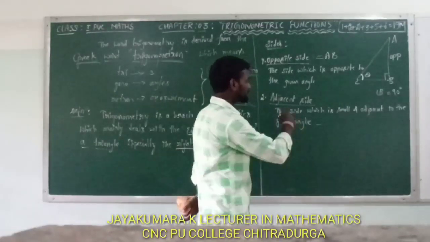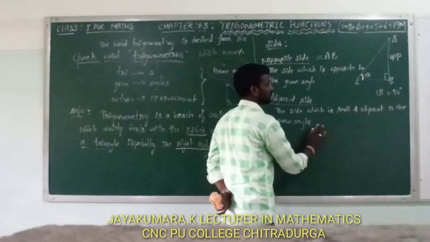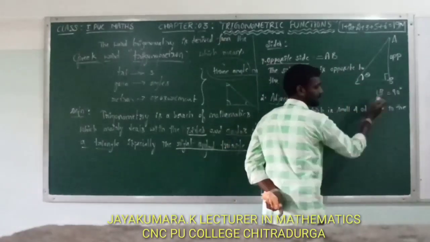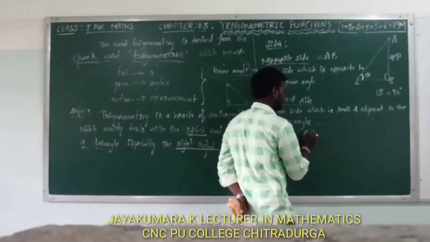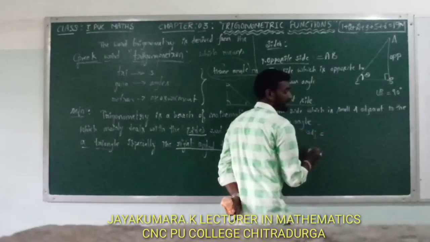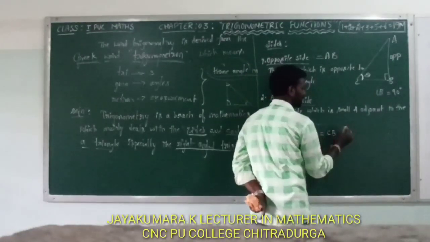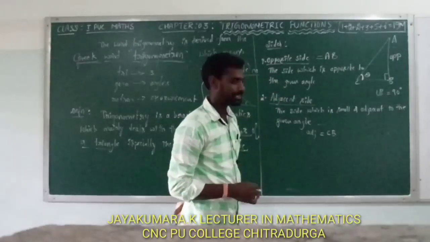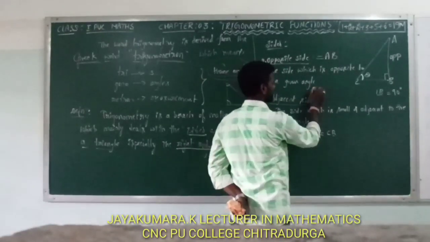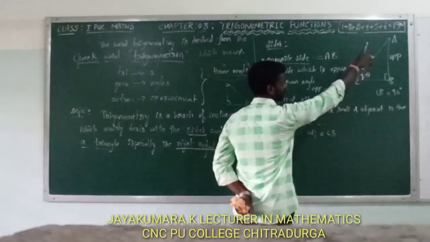Adjacent side here is equal to CB. Adjacent side is written as ADJ. That can be written as BC. Here opposite side is written as OPP. Opposite side here is equal to AB.